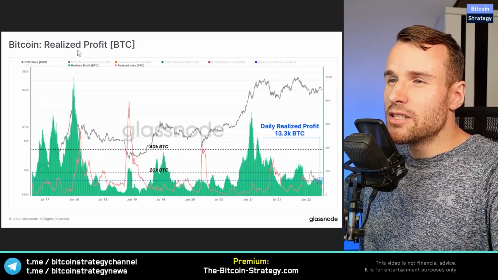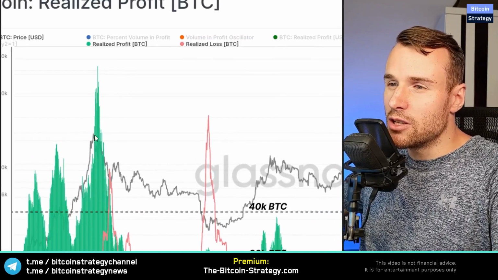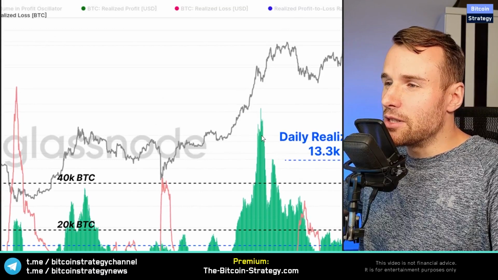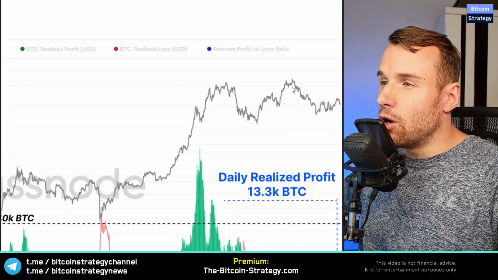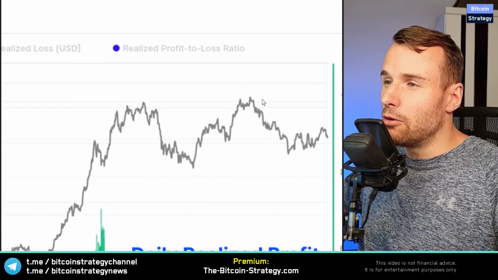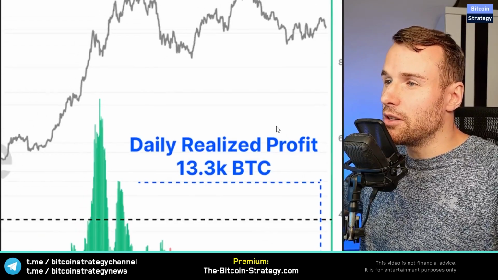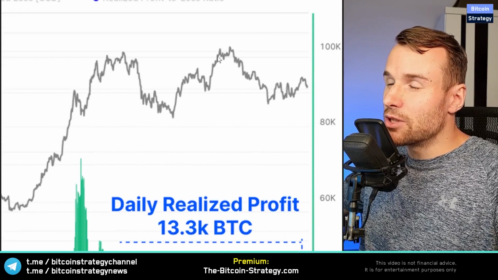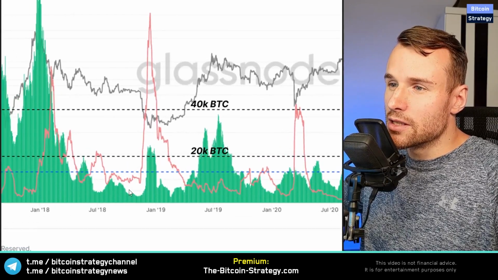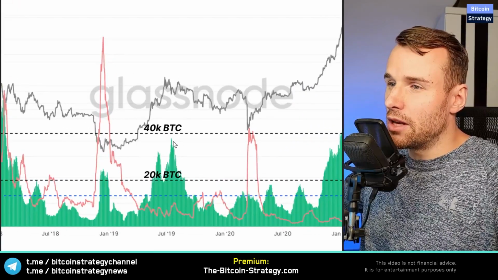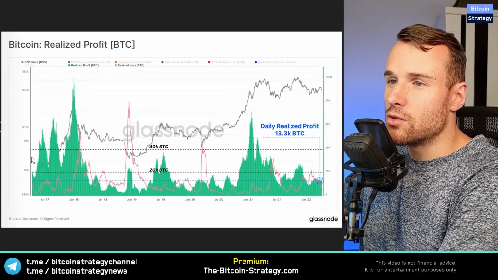Now we see a pretty similar scenario here for the realized profit. So again, when this spikes really, really high, we also tend to be pretty high on the price. We did have a similar spike at the beginning of 2021. And since then, even with a new all-time high that we got in Q3 of last year, we didn't see a lot of realization of that profit. Not a lot of profit taking happened here, thus indicating that this could potentially not be the top. So what you want to do is buy whenever this is relatively low and sell whenever this is relatively high. Currently, we are relatively low, indicating it would make sense to rather buy than sell.